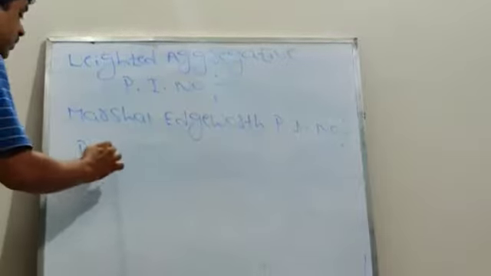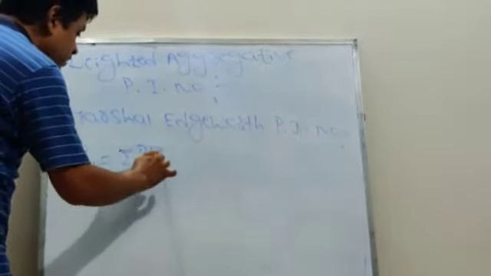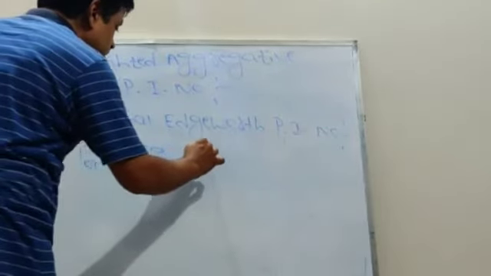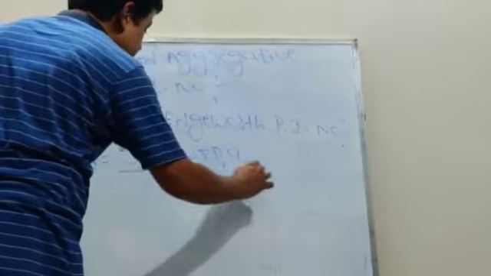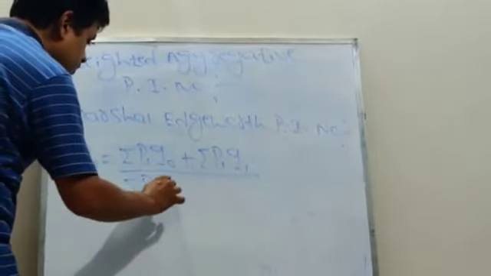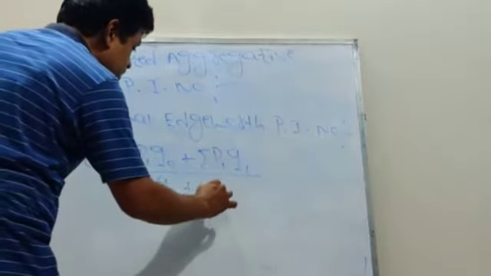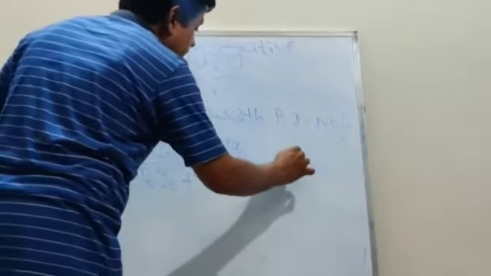Here the formula is P01 equal to summation P1 Q0 plus summation P1 Q1 divided by summation P0 Q0 plus summation P0 Q1, into 100.